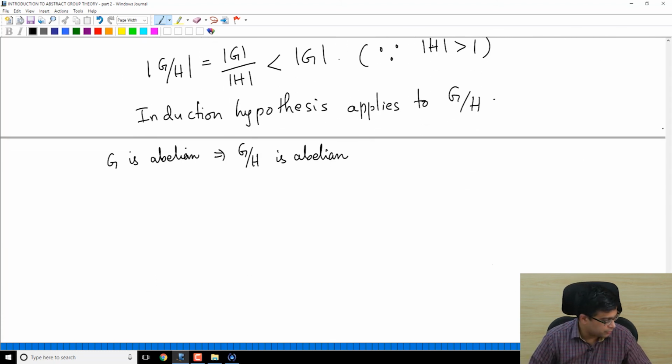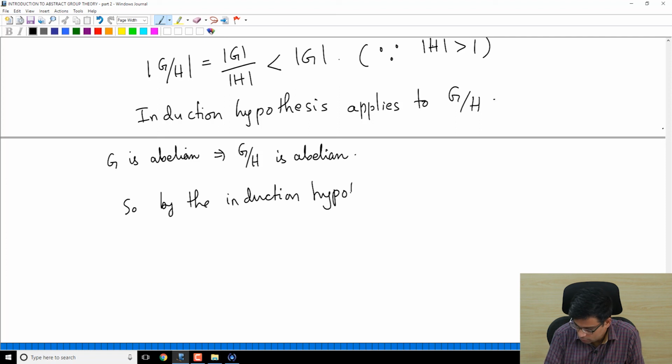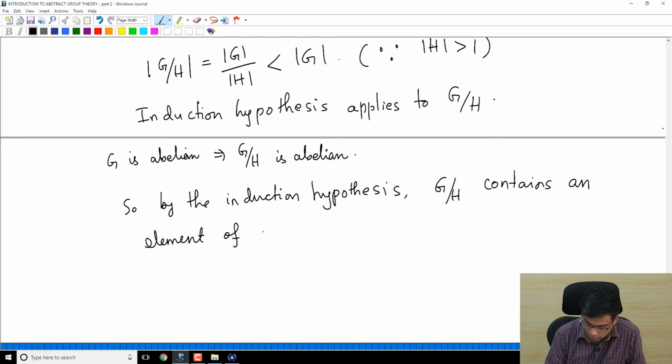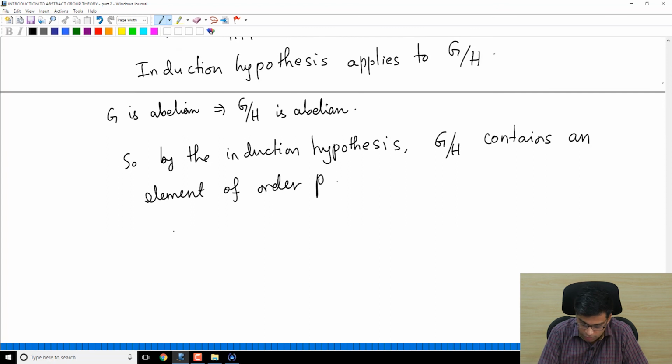So now what does the hypothesis say? Induction hypothesis. So by the induction hypothesis, G mod H contains an element of order P, right? Because G mod H is an abelian group, its order is divisible by P and its order is less than order of G. So it contains an element of order P. But what are elements of G mod H? They are left cosets of H in G.